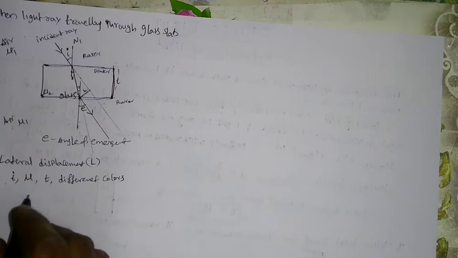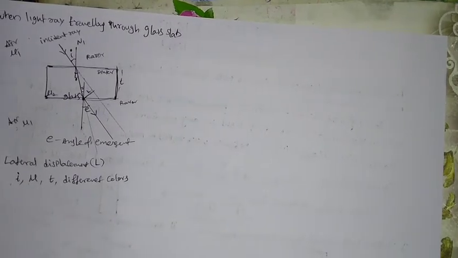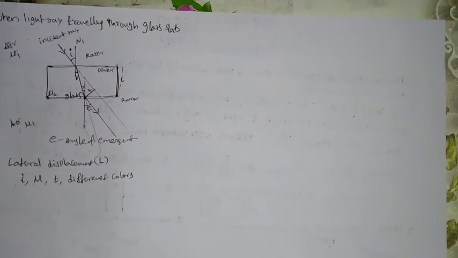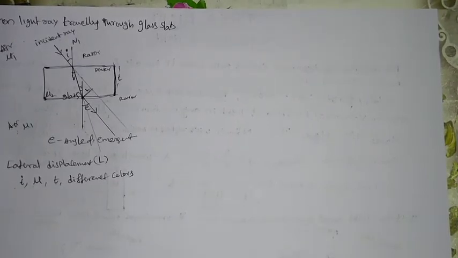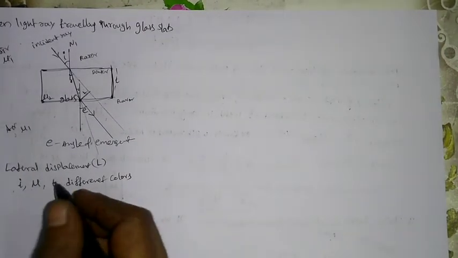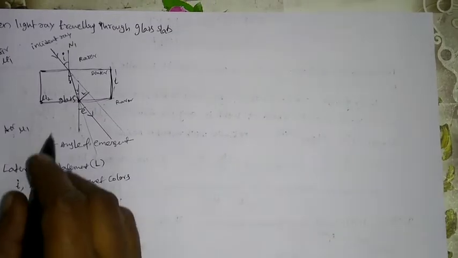Here if you observe among the colors, VIBGYOR, violet has the maximum deviation. That's why violet has more deviation. We can say that with less wavelength, the lateral shift is more.